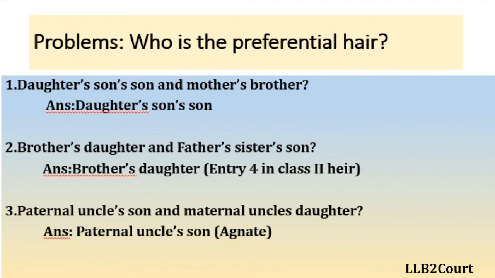The third one is paternal uncle's son and maternal uncle's daughter. Here all the ascendants and the descendants will be in the same degrees, but paternal uncle's son will be given the highest preference because paternal uncle's son is through male line and maternal uncle's daughter is through female line, through mother. This paternal uncle's son is through father. So agnate will be given high preference. So paternal uncle's son will take the property.